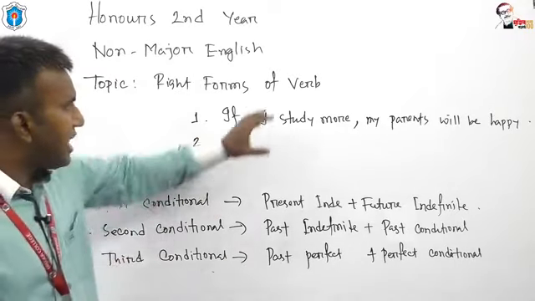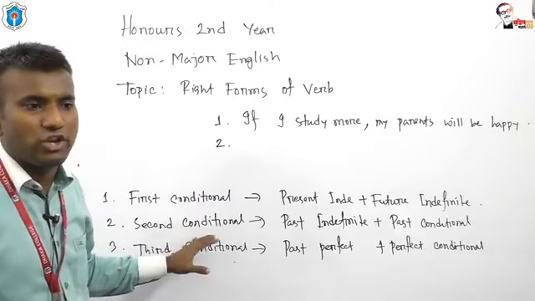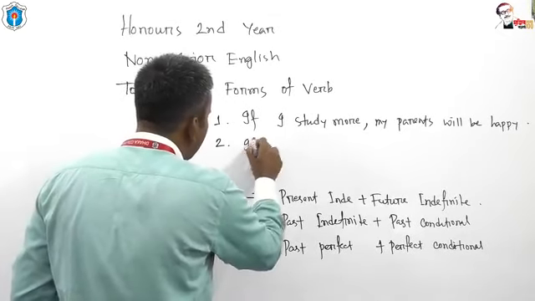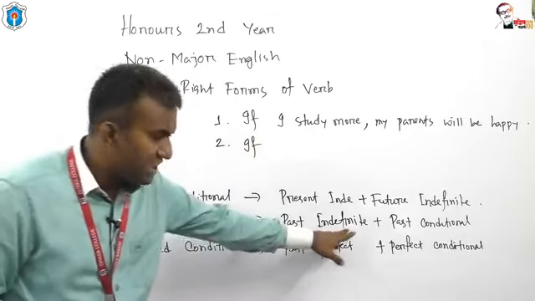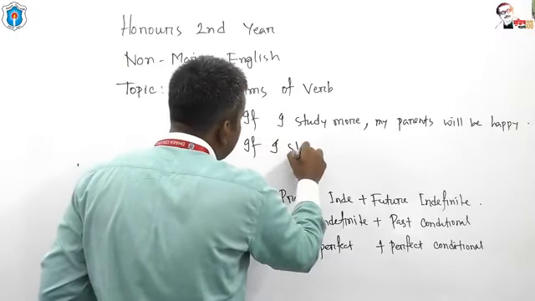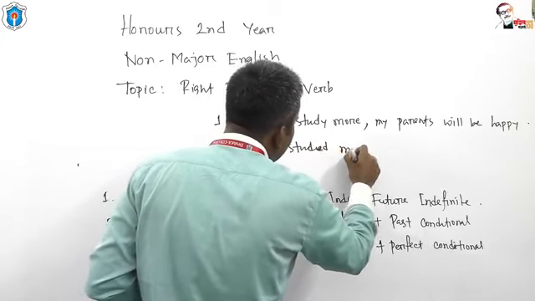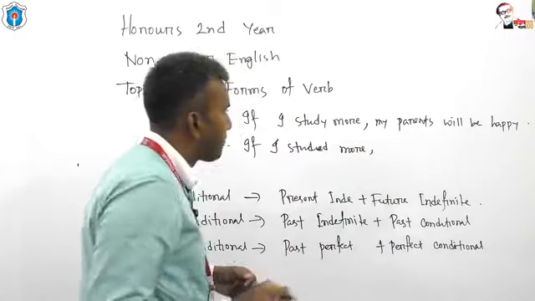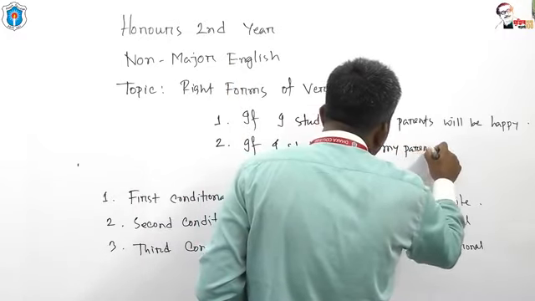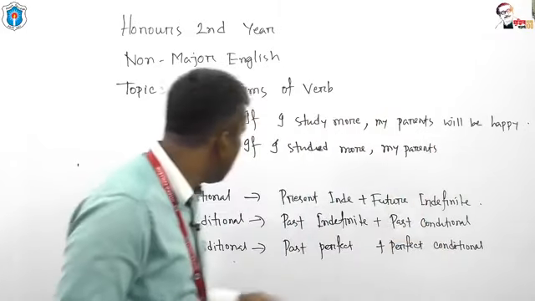If I turn this example into second conditional, what would the example be? If clause in past indefinite: if I studied more, my parents, look, you need past conditional.